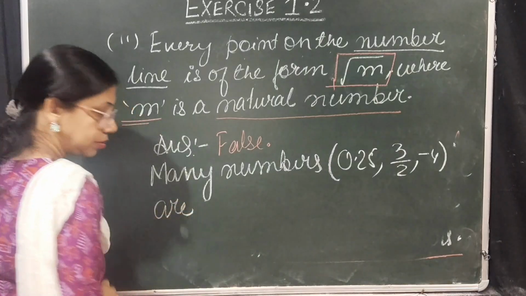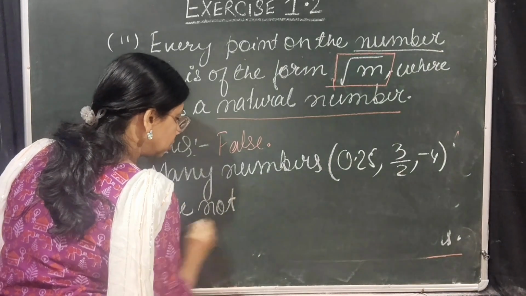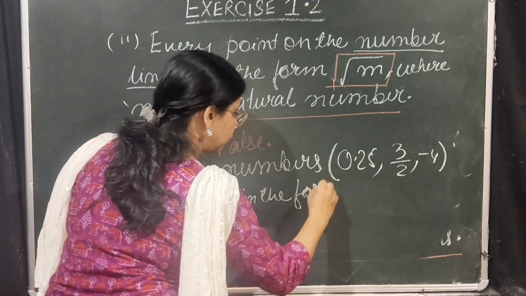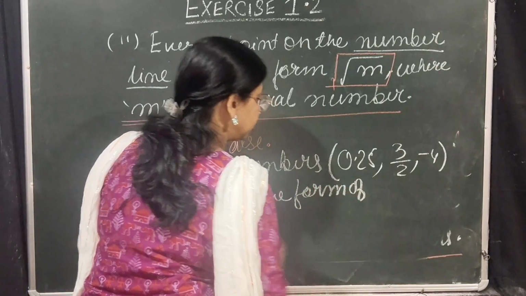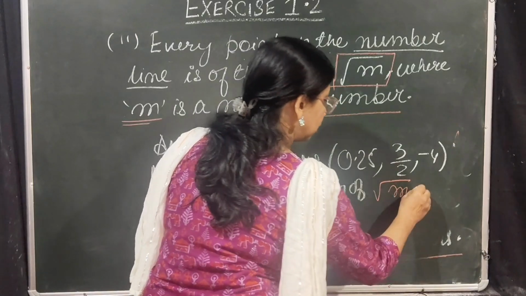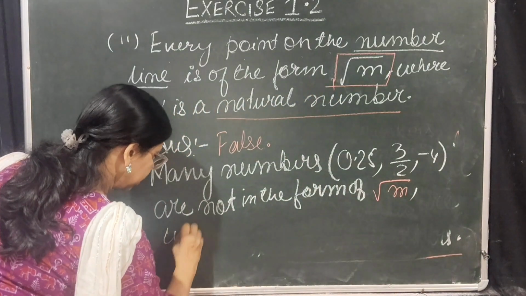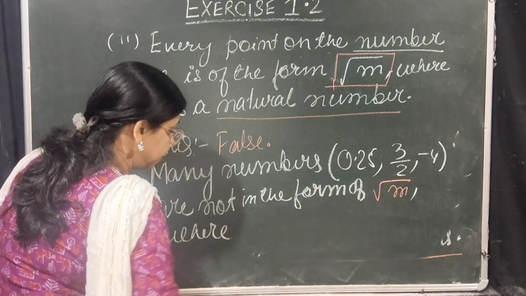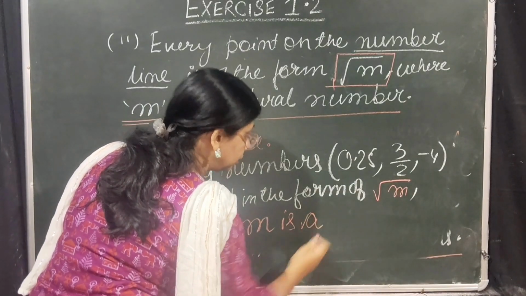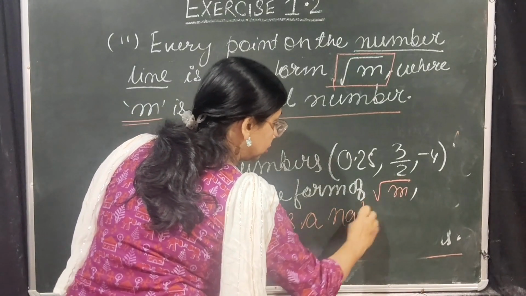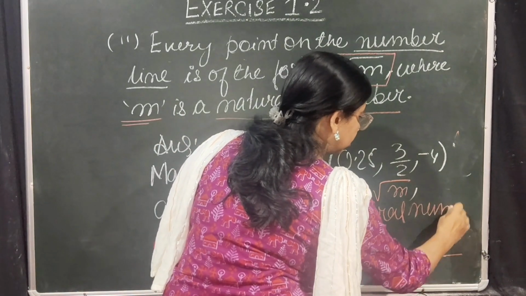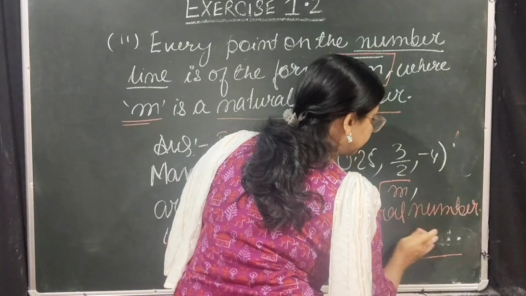Are not in the form of root m, where m is a natural number.